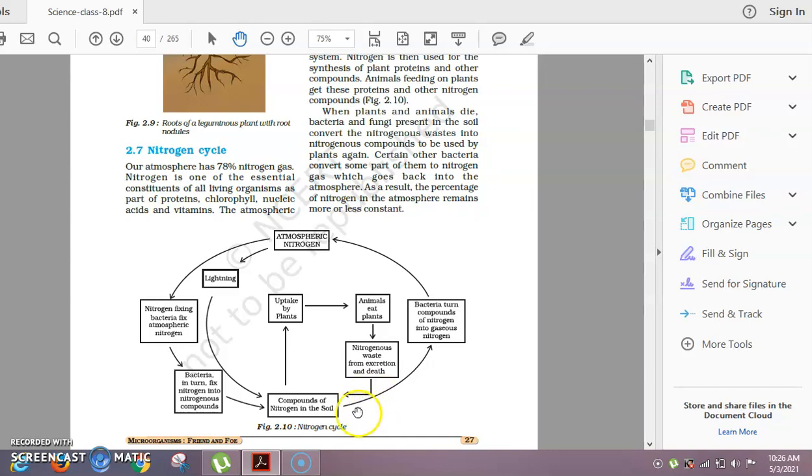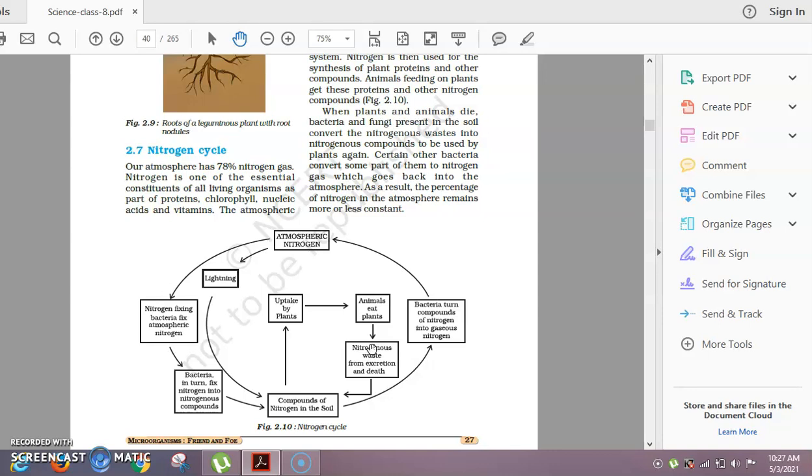Okay beta. So compounds of nitrogen in plants, which is taken by the plants through soil, this is called your nitrogen assimilation. This is also your nitrogen assimilation when the animal is eating it. And after this, when the animal or plant die and it again goes back to the soil, this is called ammonification. That nitrogen will go into the soil in the form of ammonia, hence the name ammonification.